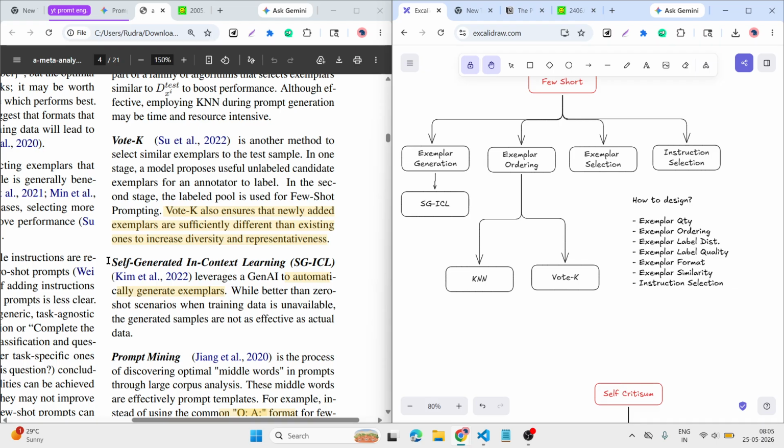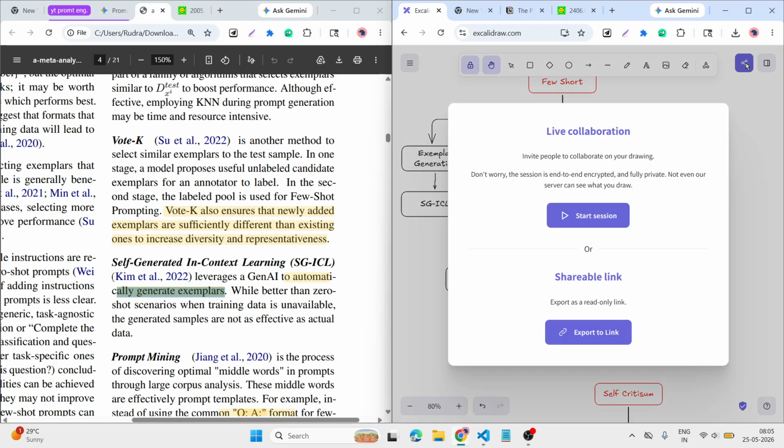After that, the self-generated in-context learning, SG-ICL, in-context learning, self-generated. So automatically generated examples. And this example generation is, if it is automatically generated, then